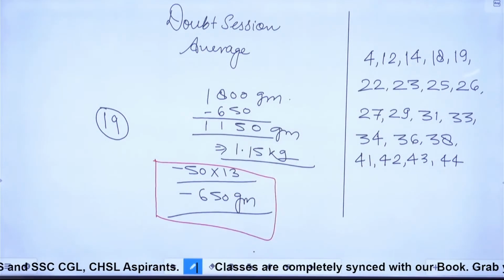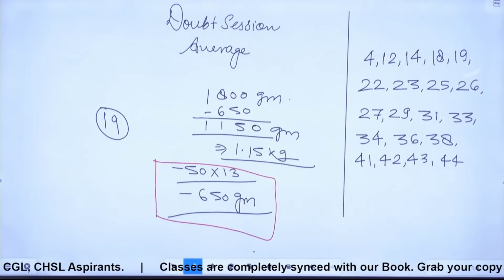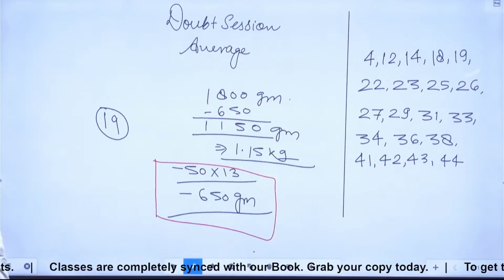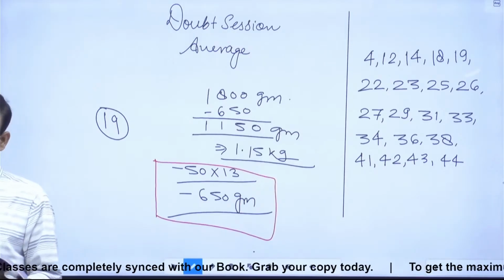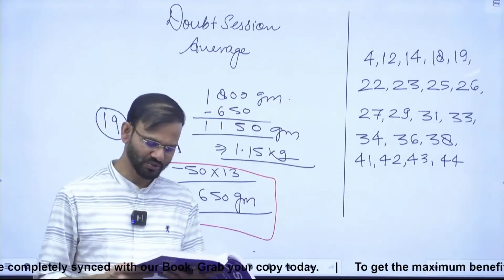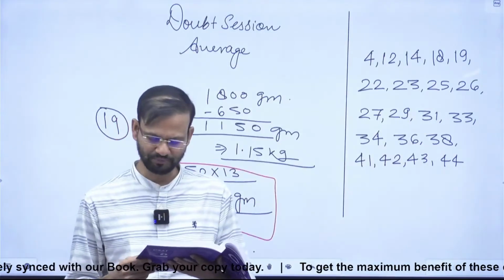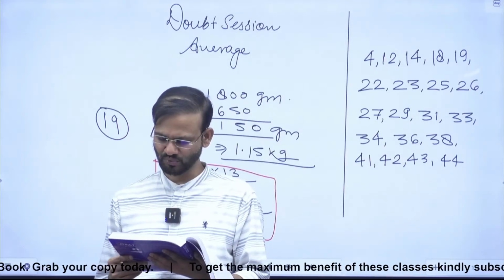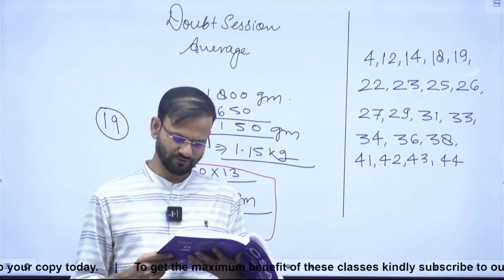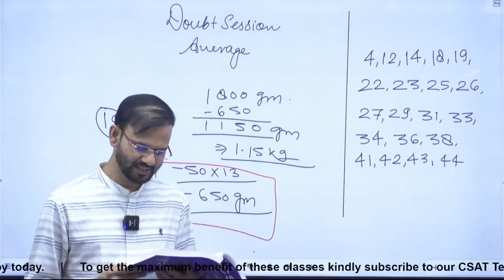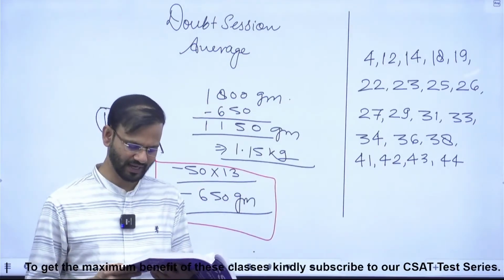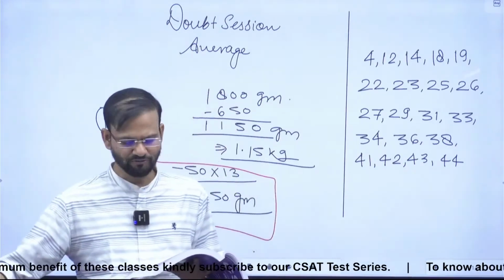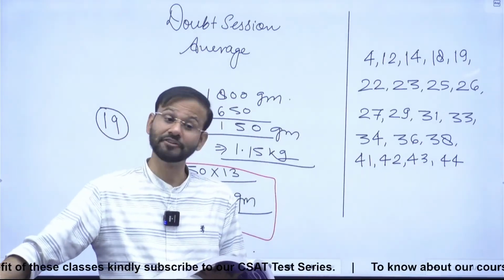The next question is question number 22. Guys, question number 22 is saying what? The average marks in mathematics for 5 students was found to be 50. Later, it was discovered that in case of one student, the marks 48 were misread as 84. The correct average is, everybody, 48 was misread as 84.